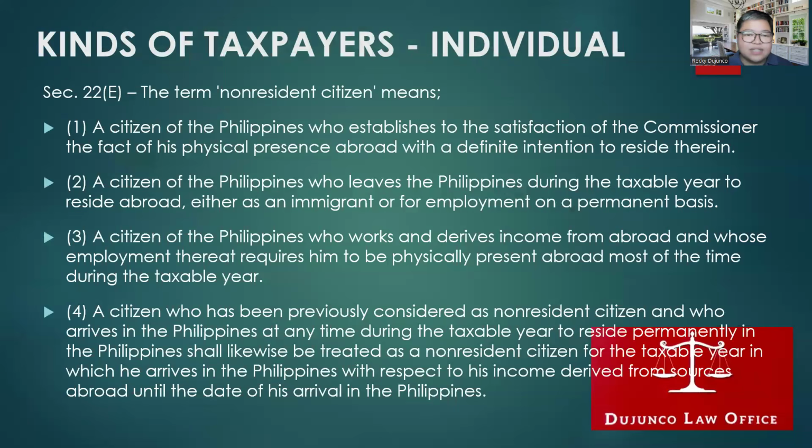Alright? So next, ano ba ang ibig sabihin ng term na non-resident citizen? We look at section 22E. Kung mag-fall under ka, under any of these four enumerations, ibig sabihin, the individual will be deemed as a non-resident citizen. And again, what's the importance of that? The importance is a non-resident is taxable only on income from within. Ibig sabihin, lahat ng income nila sourced from outside is excluded from gross income.